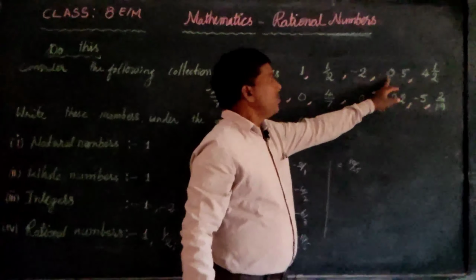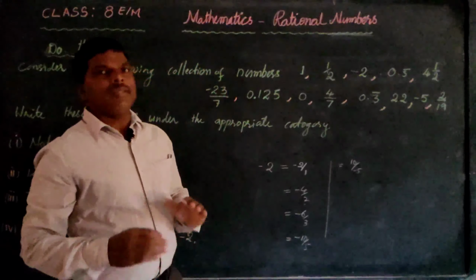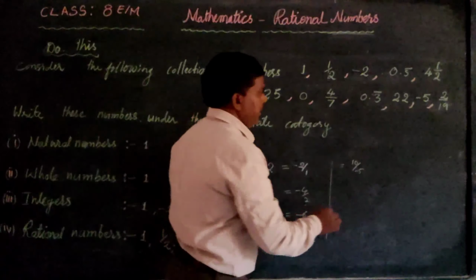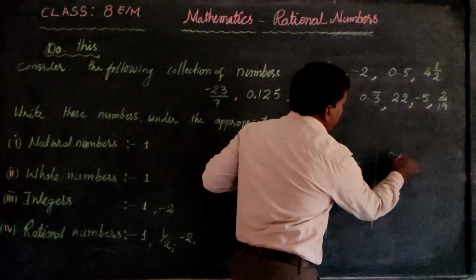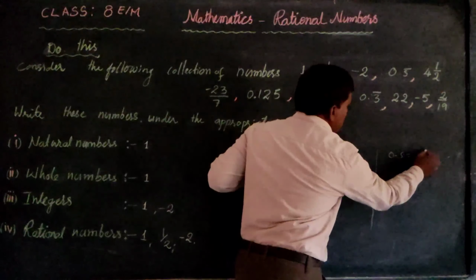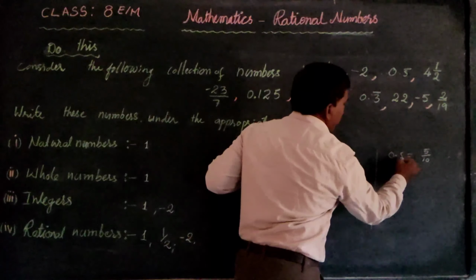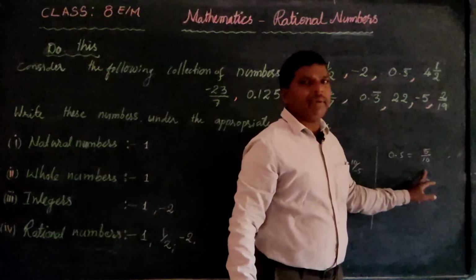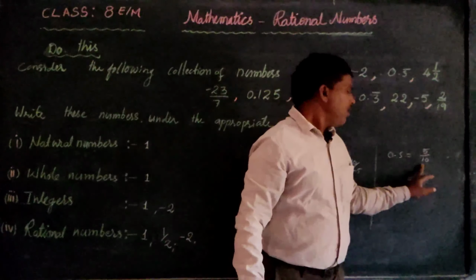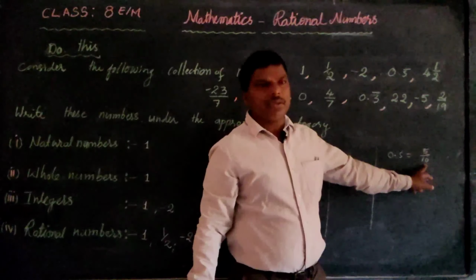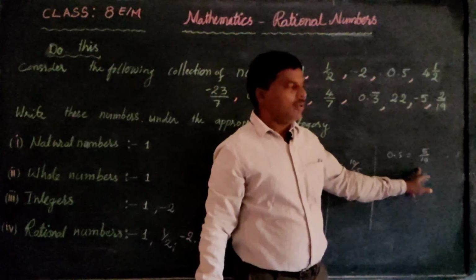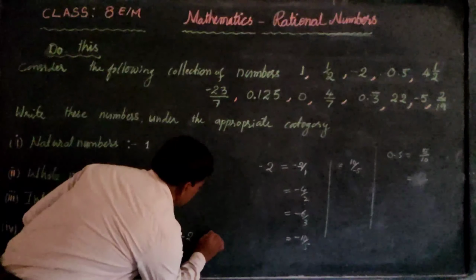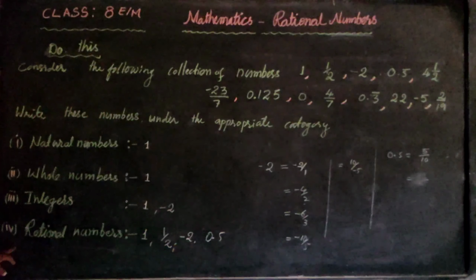Now 0.5. This is a decimal number. 0.5 can be shown as 5 by 10. This is a rational number. It is in the form of p by q, where p and q, this 5 and 10, are integers, and this 10 is not equal to 0. It satisfies the rational number definition. So 0.5 is a rational number. 0.5 comes under the rational number category.